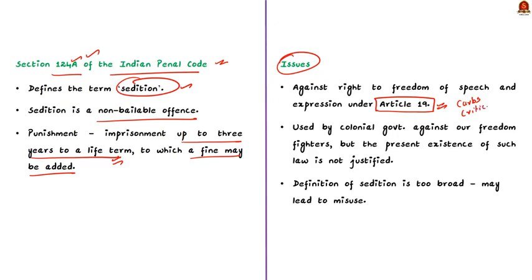Secondly, the sedition law was enacted by the colonial government to be used against our freedom fighters, but in a democratic country like India, the presence of such a law is not justified. And finally, the definition of sedition is too broad, so it is bound to be misinterpreted according to the prevalent situation. This ambiguity in the language is misused by the government to curb our fundamental rights. These are some of the basic issues associated with the sedition law in India.